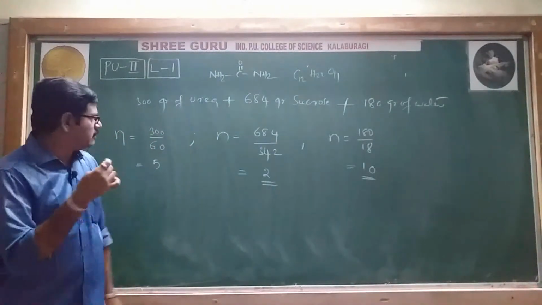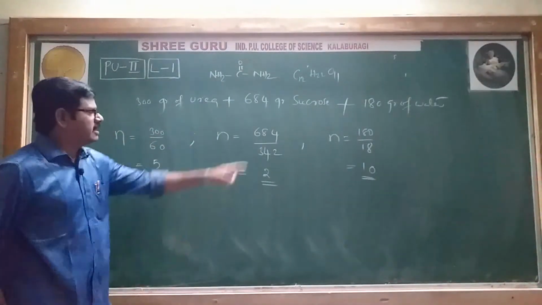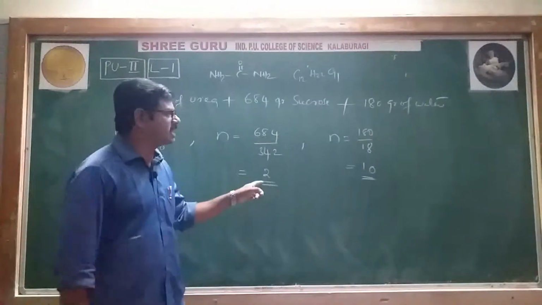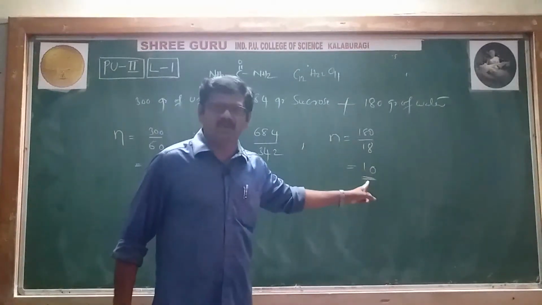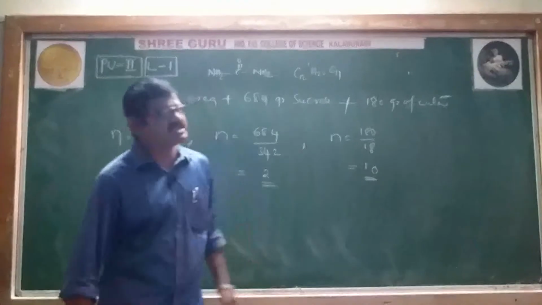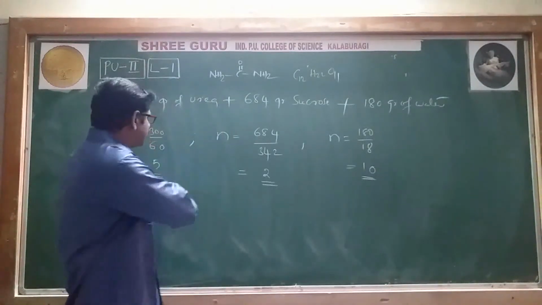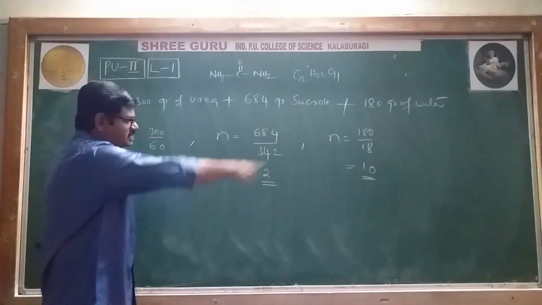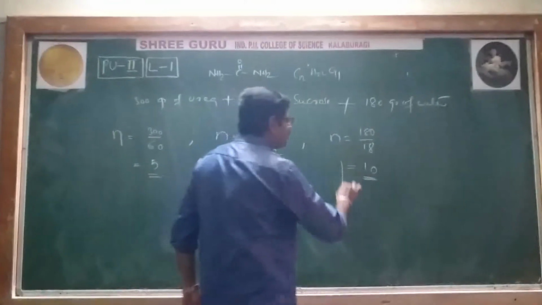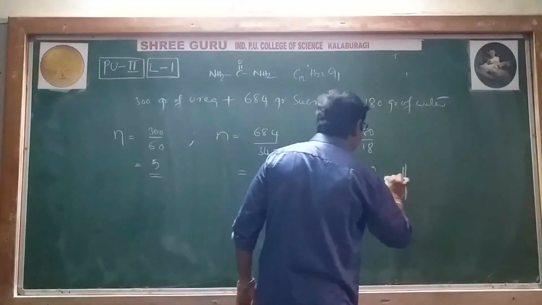That's it. Now, urea is 5 moles, sucrose is just 2 moles, and water is 10 moles. You can easily guess which is the solute and which is the solvent. Remember, out of the 3 components, water alone acts as the solvent.